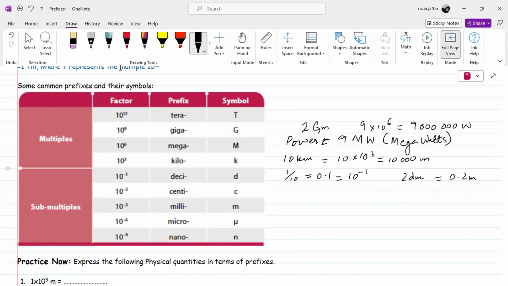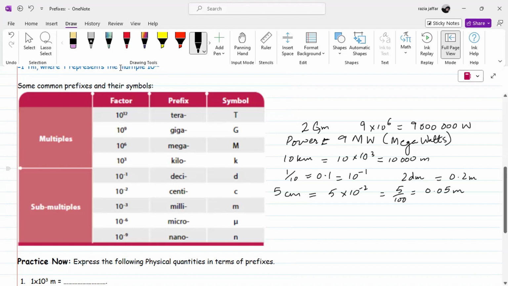Now we have here 10 power minus 2, this submultiple. The prefix we use for it is what? Centi. For example, if we have a length of 5 centimeters, we'll write it like this: 5 centimeters equals how many meters? Centi means 10 power minus 2, which means 5 divided by 100. So if we write it in meters, it becomes 0.05 meters.